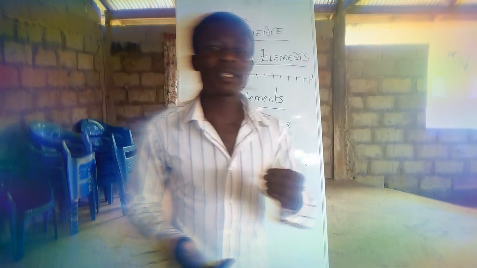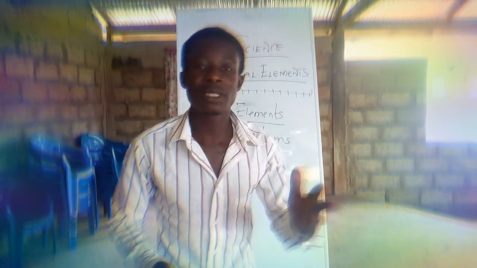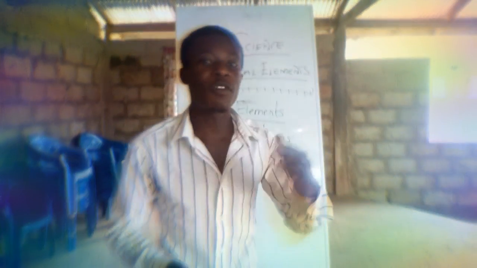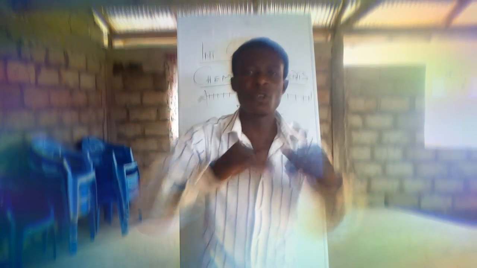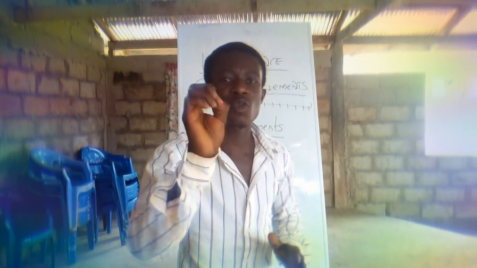Now, there are certain elements, not just certain elements, a group of over thousands of elements which scientists have approved that we should learn. As scientists, we should learn them. Or if you have made up your mind that you want to offer science one day, you should learn them and understand them. But upon all these plenty elements, it is only the first 20 elements that are assigned for JHS students to what? Know them in their head, know them by heart, know them and their atomic numbers, know them in order, know them according to how they have been arranged.